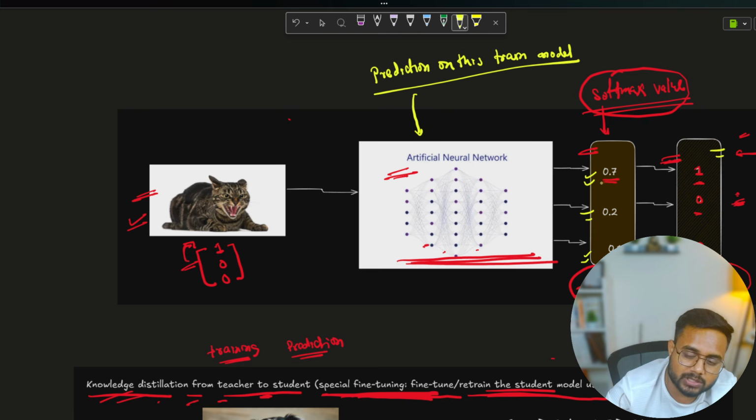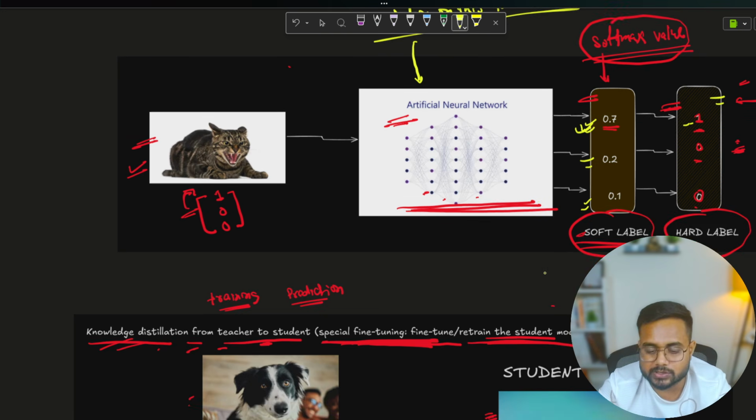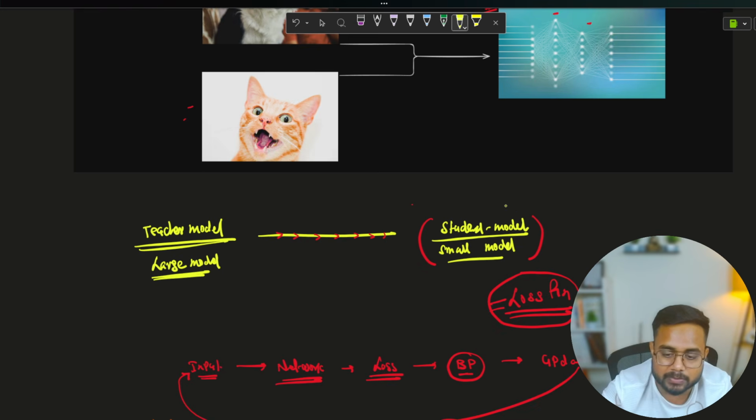Let's say here is a probability from the softmax: 0.7, 0.2, 0.1. The probability for this particular value is very high, so here we place 1, and the rest of the values are 0. So to whichever image or data point we have, we assign this 1. That will be my final prediction, something like that, right? This entire process I have explained in my previous video. If you don't know about it, guys, you can go and check it out there. So this was a quick recap from the previous videos.